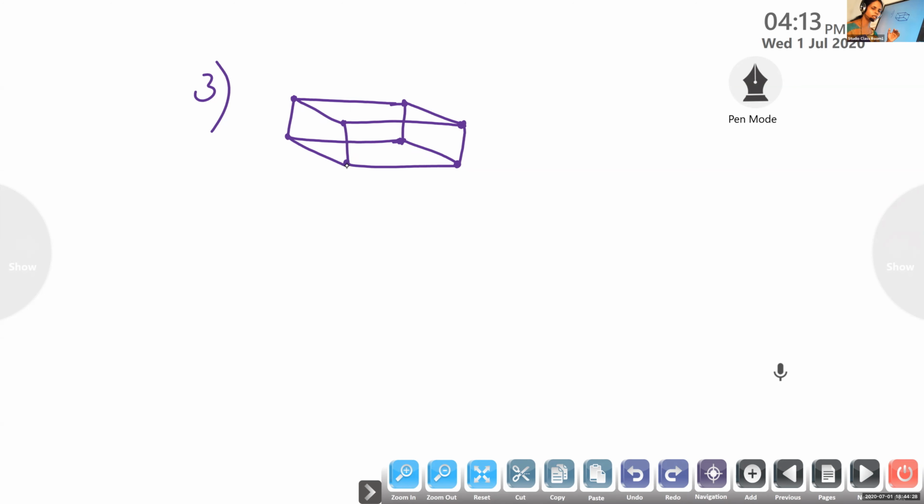Devananda, what's the name of the figure we got? Cuboid. It's cuboid. So, what's the spelling of cuboid? C-U-B-O-I-D, cuboid.